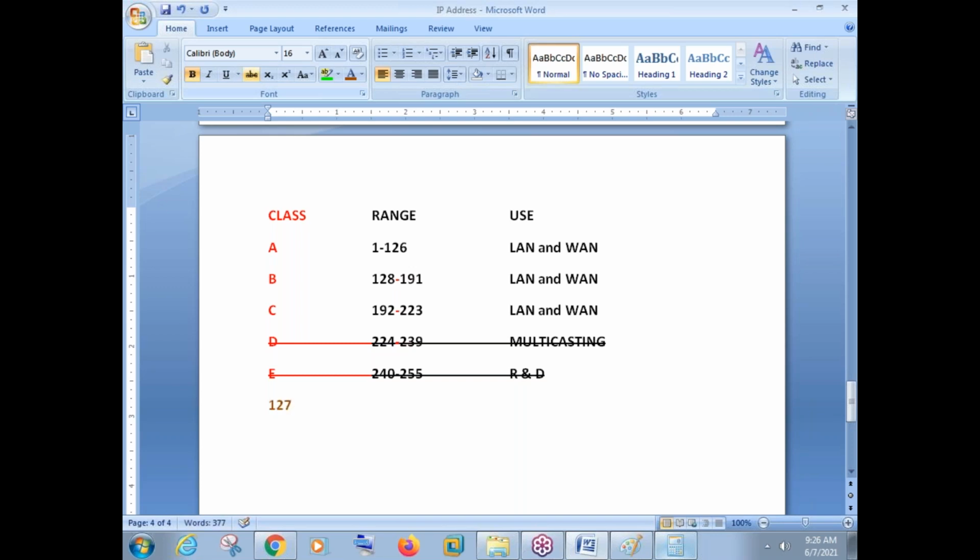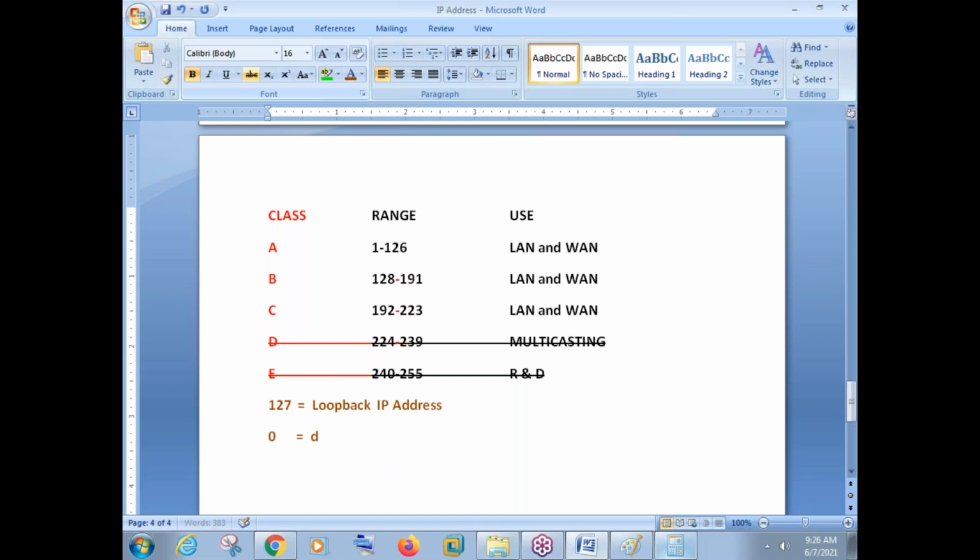127 is again a very important interview question. It is called the loopback IP address. But right now we are not in a position to discuss anything about 127. We will discuss this for sure. I have to show practically. I'll show them. And 0 also we cannot discuss as of now. For this also we need to wait for some classes.